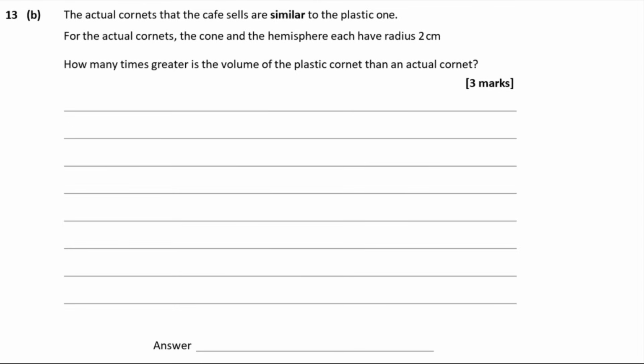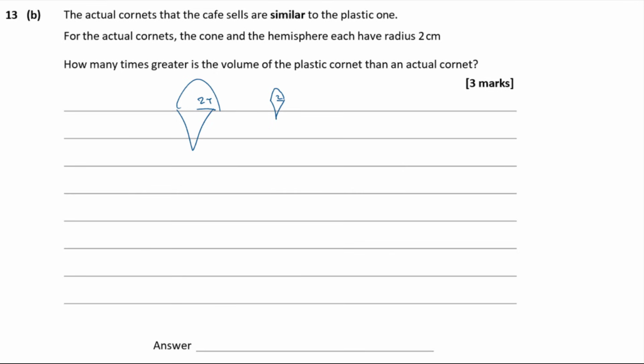Part B says the actual cornets that the cafe sells are similar to the plastic ones. For the actual cornets, the cone and the hemisphere each have a radius of 2. How many times greater is the volume of the plastic cone cornet compared to the actual cornet? Okay, so we've got a big cornet and we've got a real cornet, and we know that this one is 24 and we know that this one is 2.